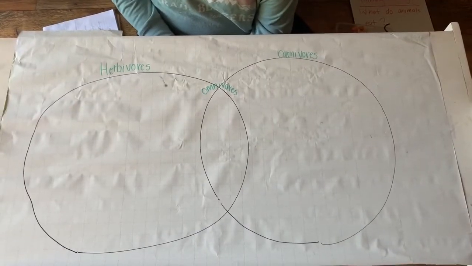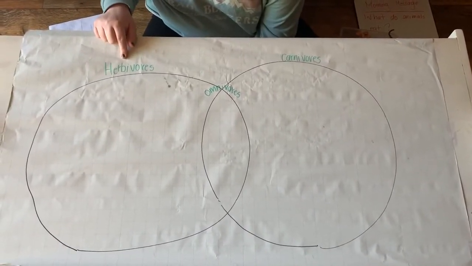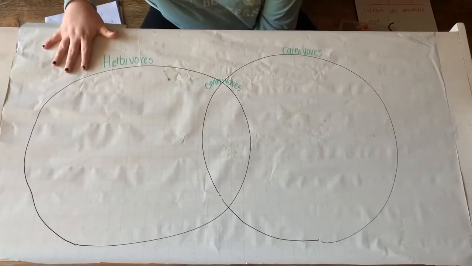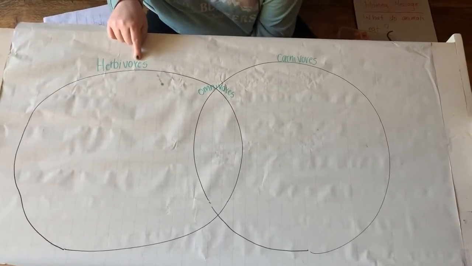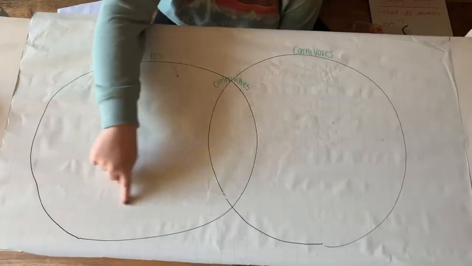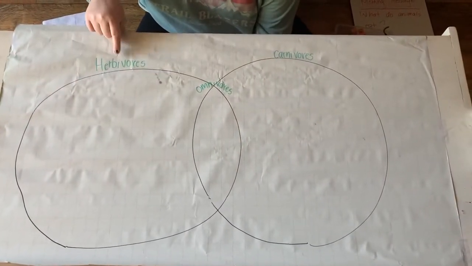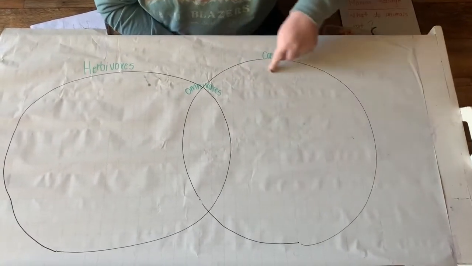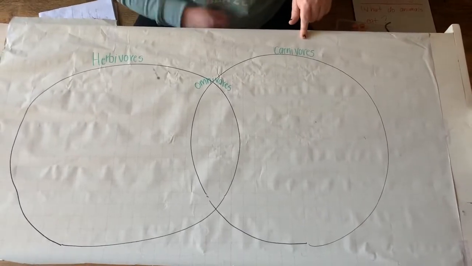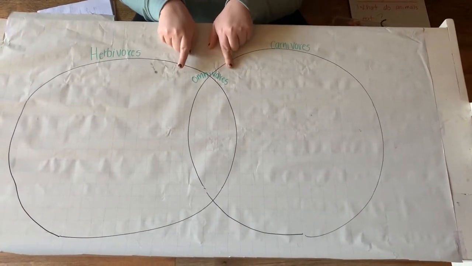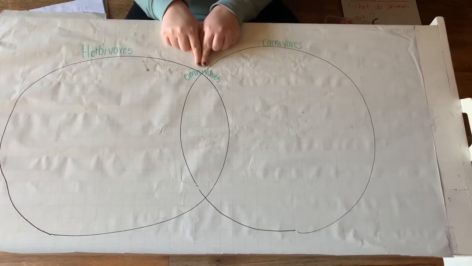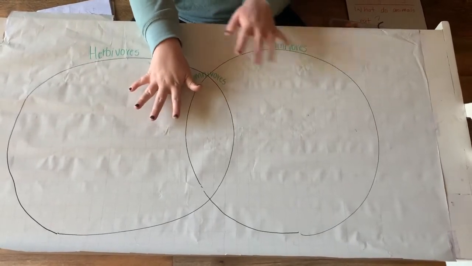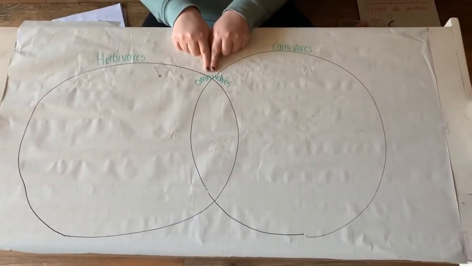All right, so we labeled our chart, and I'm gonna read you what the chart says. We always want to know the labels of our chart so that everybody has access to understand what it means. This side says herbivores. So in this part of our circle, we're gonna put animals that eat plants. Over here, we have carnivores. So in this circle, we're gonna put animals that eat meat. And then look right here. These two big circles made a little circle. So this is the spot where animals will go that eat fruit and vegetables and meat, and they're called omnivores.